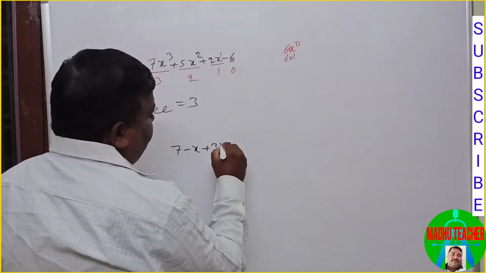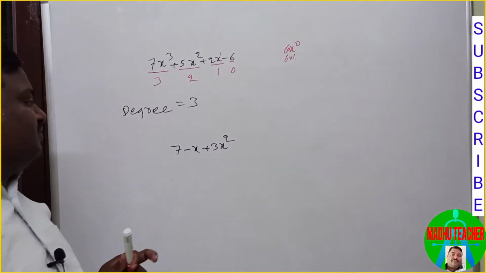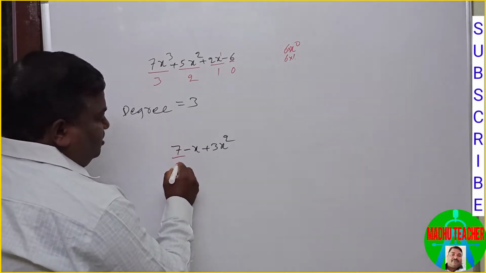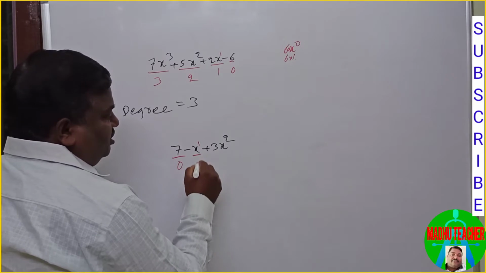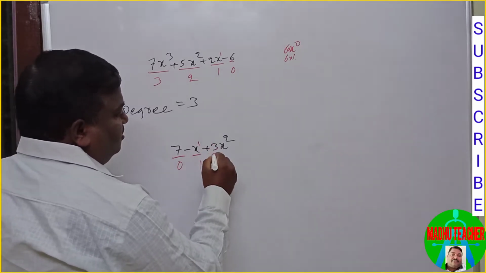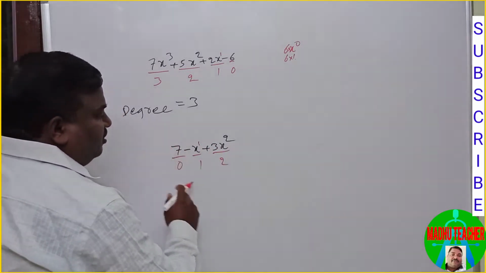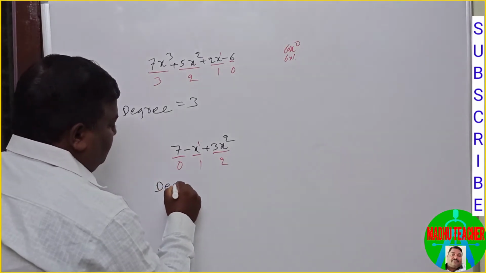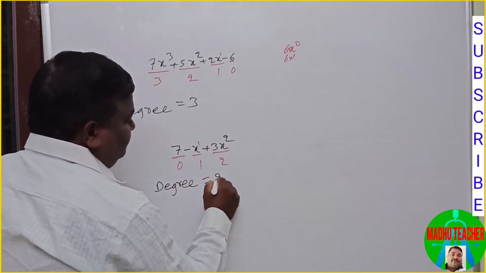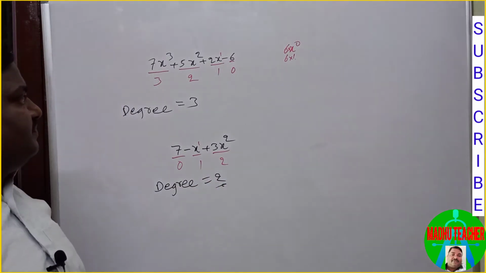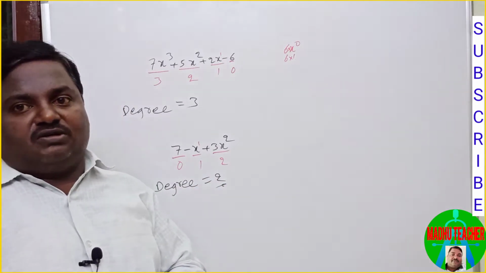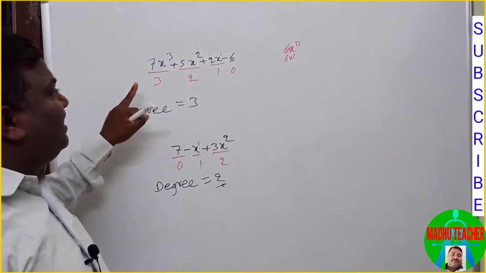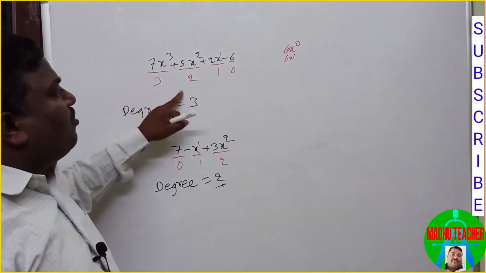Suppose I have another polynomial. What is the degree of the polynomial? So it is the constant, its degree is 0. There is no exponent means 1, so it is 2. Among all these, which is the greater one? 2 is the greater one. Therefore degree equal to 2. By observing this, we can conclude that the degree of the polynomial is the greatest degree among all the